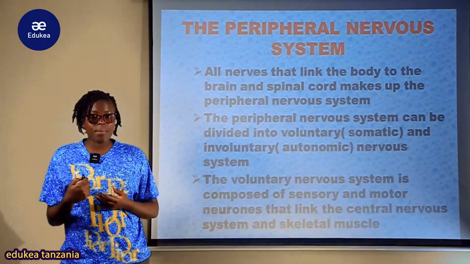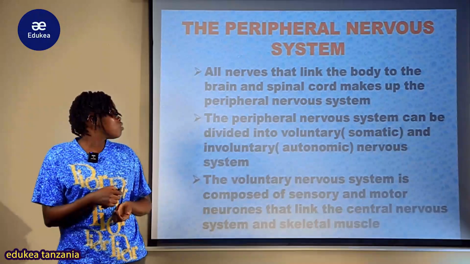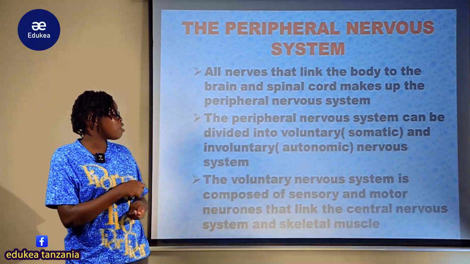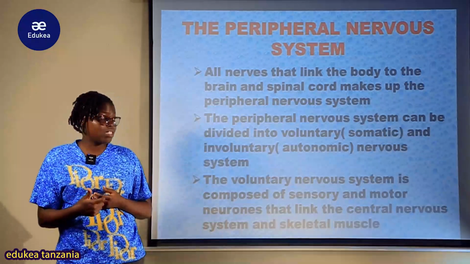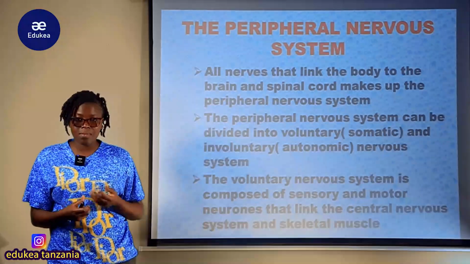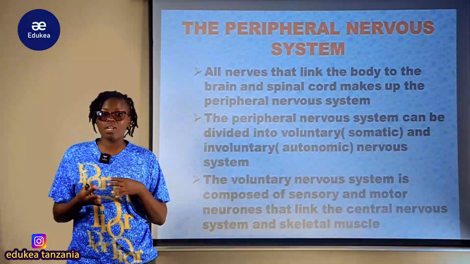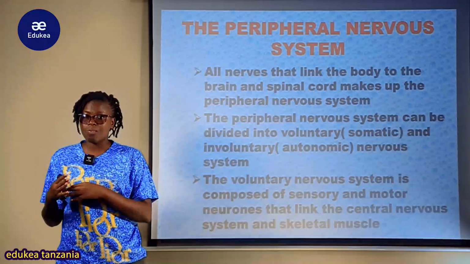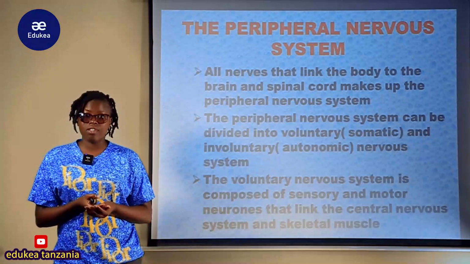So all nerves that link the body to the brain and spinal cord, which are the central nervous system, make up the peripheral nervous system. In simple terms, the peripheral nervous system is all nerves with the exception of the brain and spinal cord. All the rest in the body is the peripheral nervous system.